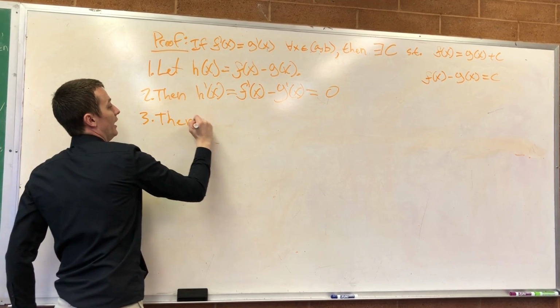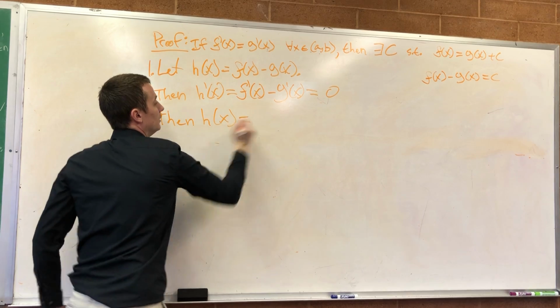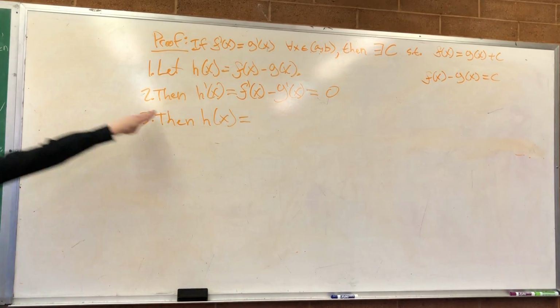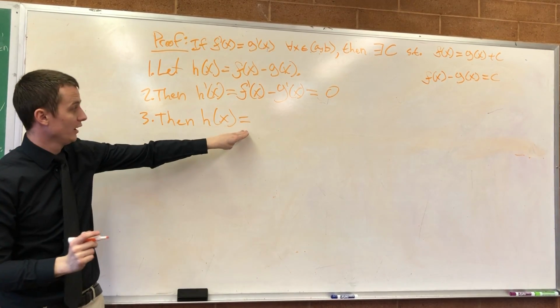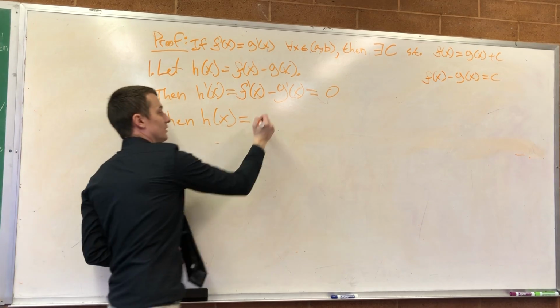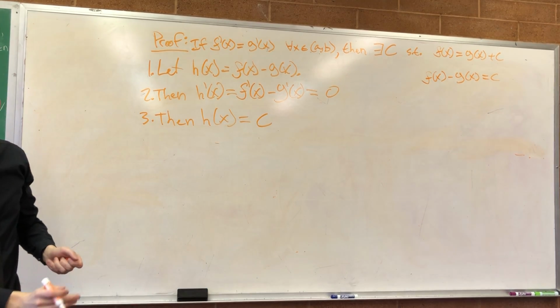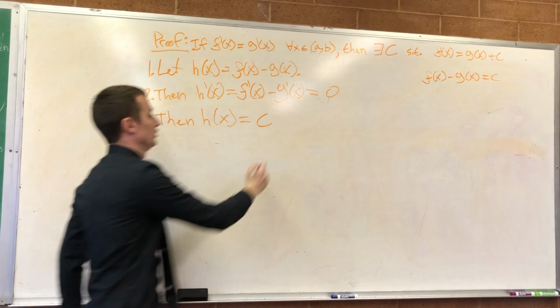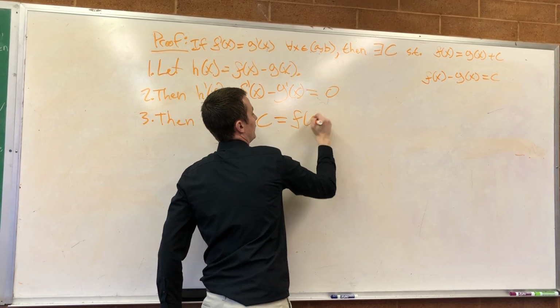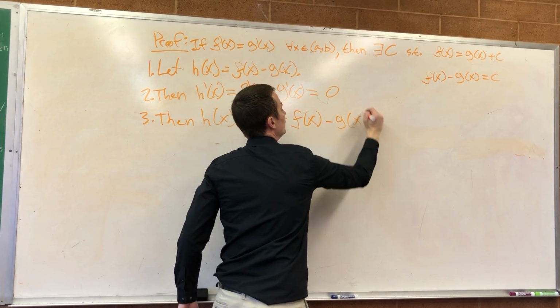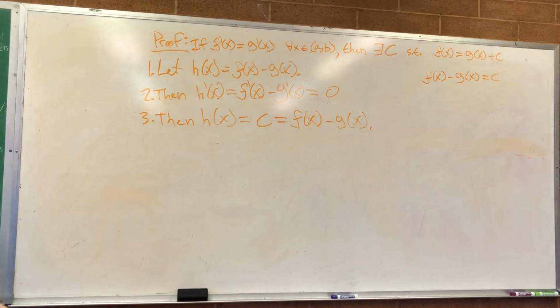So then, h of x is equal to what? If its derivative is 0, then it is a constant. Wonderful. So h of x is a constant, but by definition, h of x was equal to f of x minus g of x. You follow that?